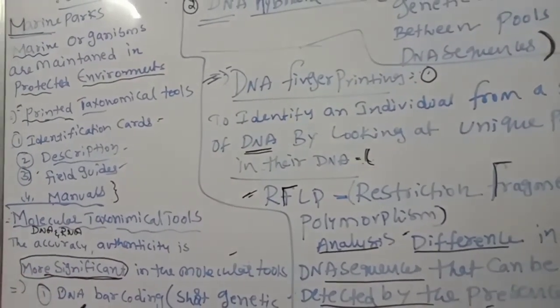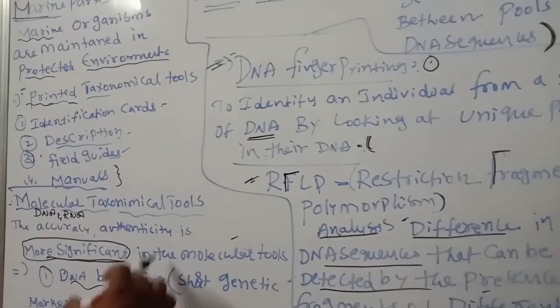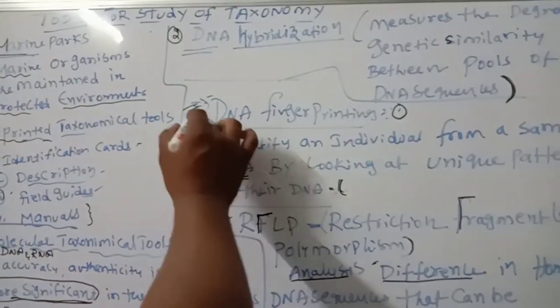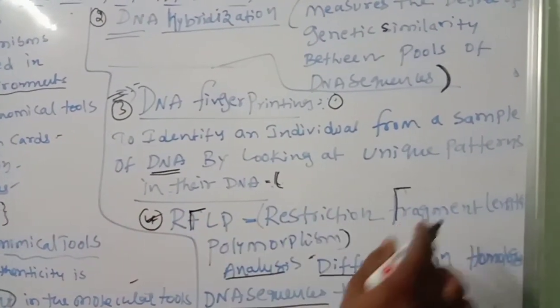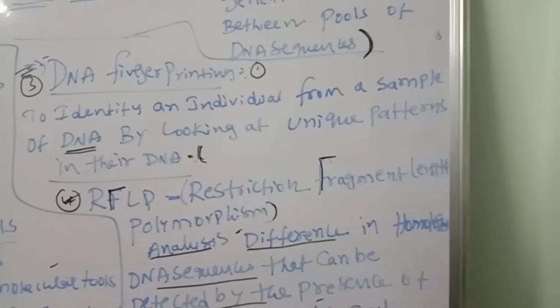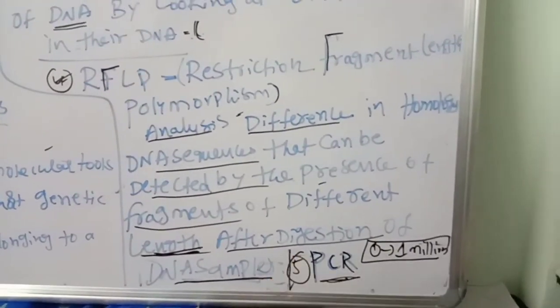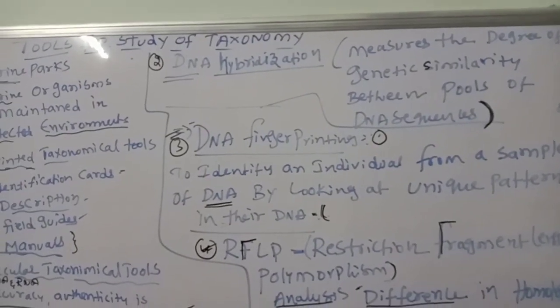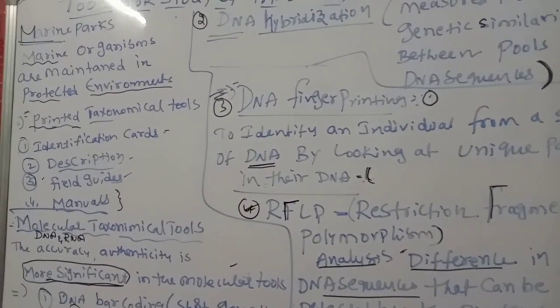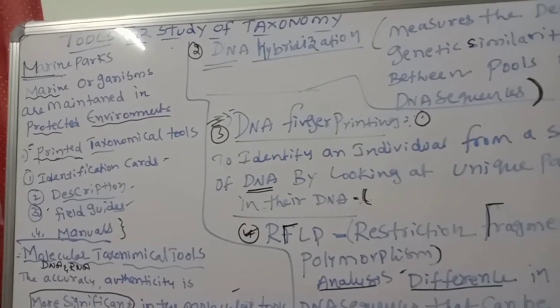Number 1 is DNA barcoding. Number 2, DNA hybridization. Number 3, DNA fingerprinting. Next, restriction fragment length polymorphism. Next, PCR. These all are helpful to get complete accuracy. Authenticity is more significant through these molecular tools.